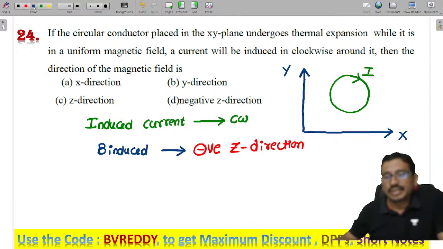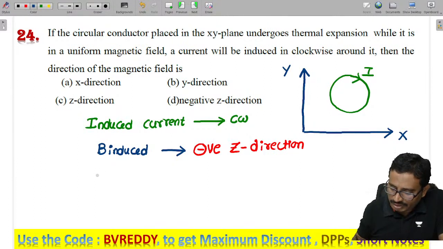Now what do we need? Whose magnetic field? The induced magnetic field is not required; the original field is required. Remember, we need the original field.